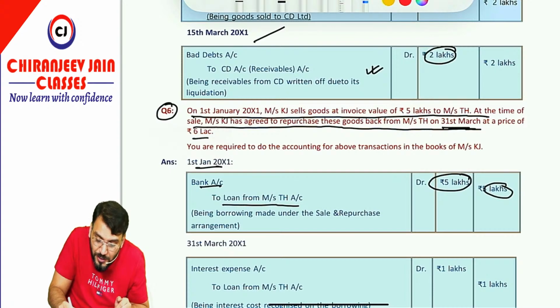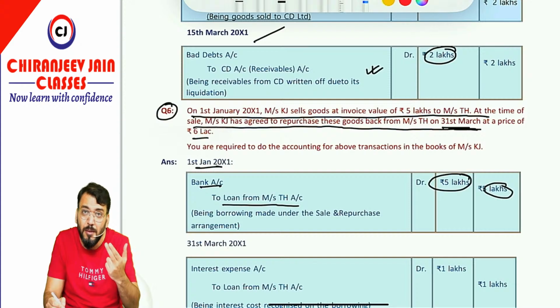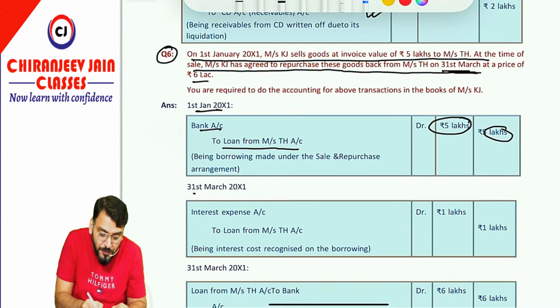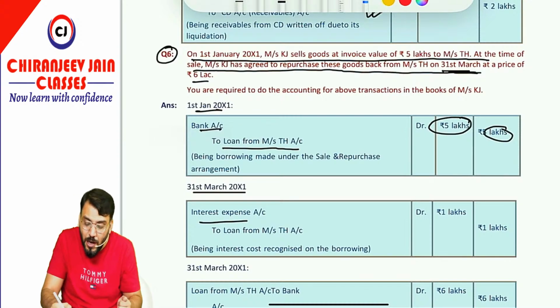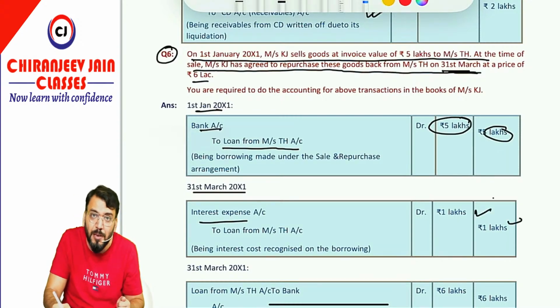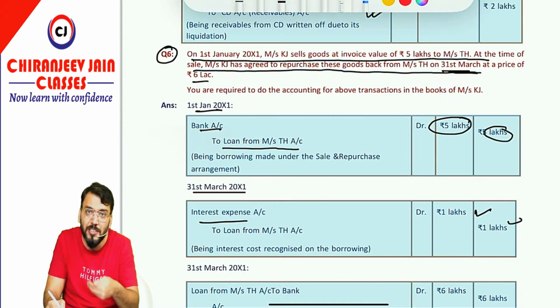So from 1st Jan to 31st March, that is 3 months, there will be an interest expense of 1 lakh. So on 31st March 2001 they will recognize one more journal entry, interest expense account debit, loan. How much? 1 lakh, and the amount payable will be what? 6 lakh.